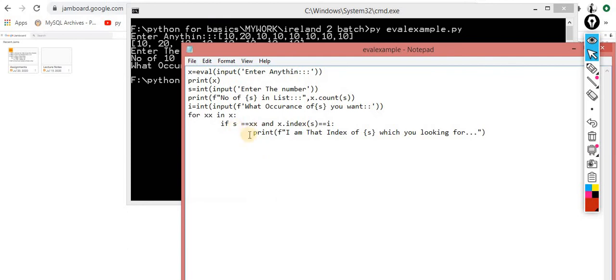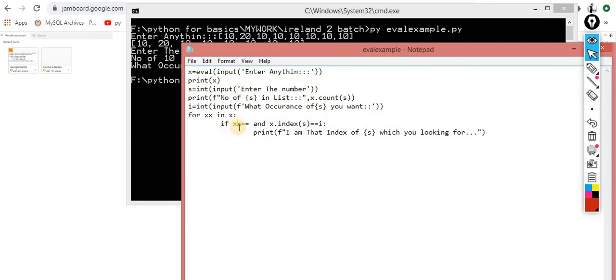So if s, the searching, if xx double equals to, what is that factor? One by one the items are coming from this to this.